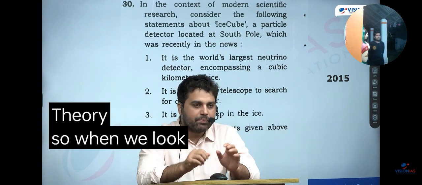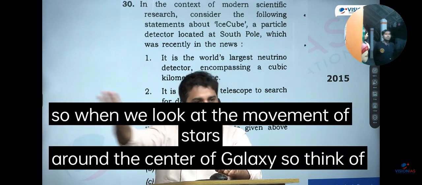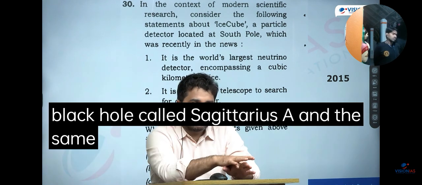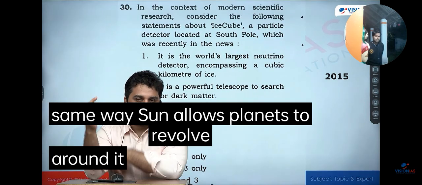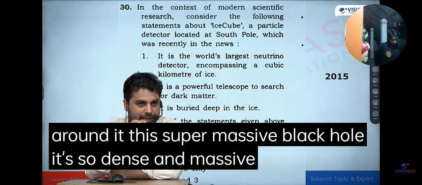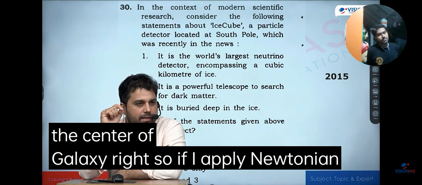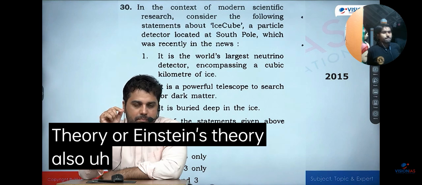better theory. So when we look at the movement of stars around the center of galaxy, so think of Milky Way galaxy. At the center of Milky Way galaxy, there is a supermassive black hole called Sagittarius A. And the same way, Sun allows planets to revolve around it. The supermassive black hole is so dense and massive that these billions of stars are revolving around the center of galaxy. Right? So if I apply Newtonian's theory or Einstein's theory also, the stars which are very far away, they